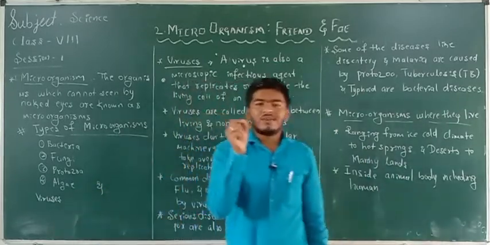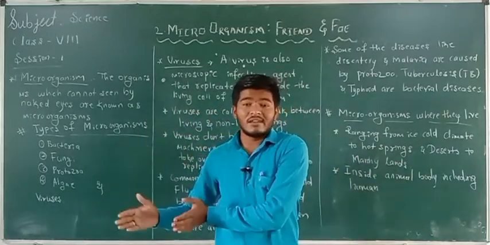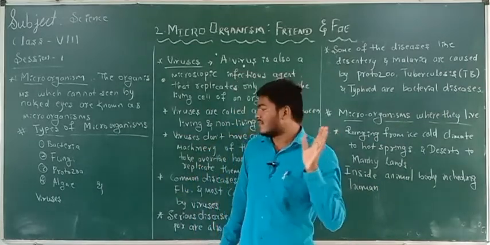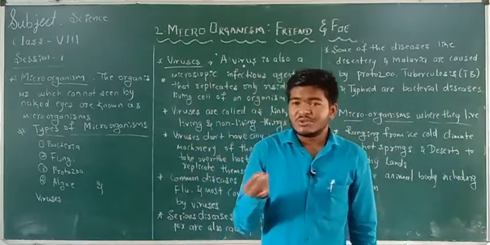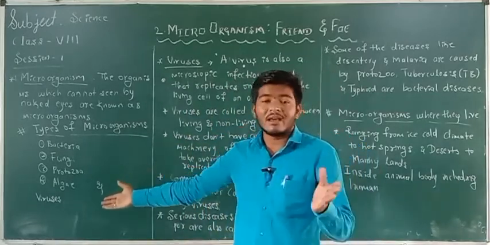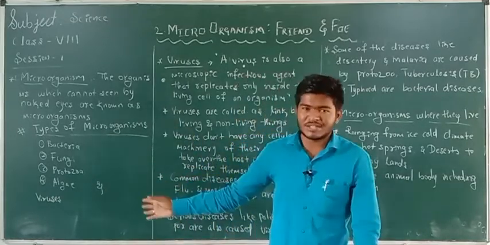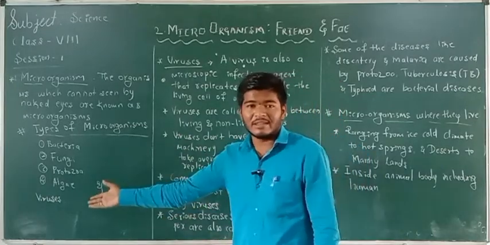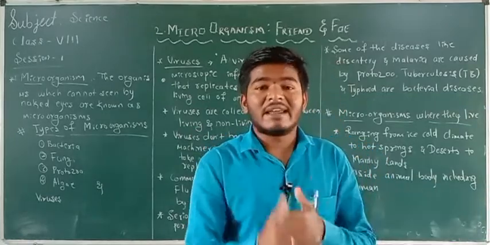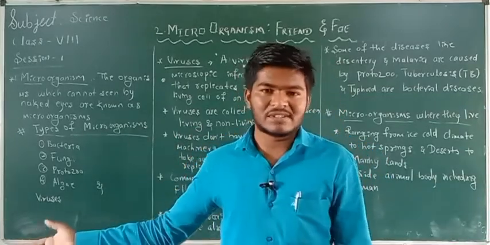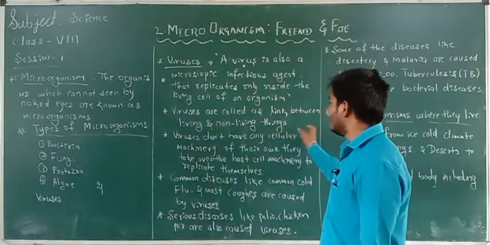Listen here carefully. A virus is not a living thing, and it is also not a non-living thing. Why are we not going to consider it as a non-living thing? Because it doesn't show replication on its own. And why are we not going to take it as a living thing? It doesn't have its own replication. Why not a non-living thing? Because it also replicates when it gets in contact with another host cell. So viruses are called a link between living and non-living things.